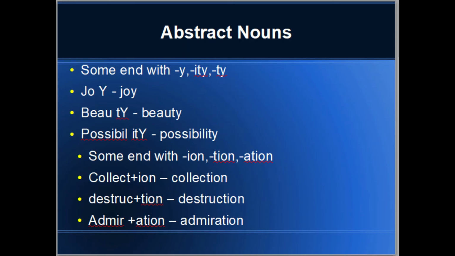Some end with ion, tion, ation. Collection, it ends with ion. Destruction, it ends with tion. Admiration, it ends with ation. All these words given are abstract nouns.